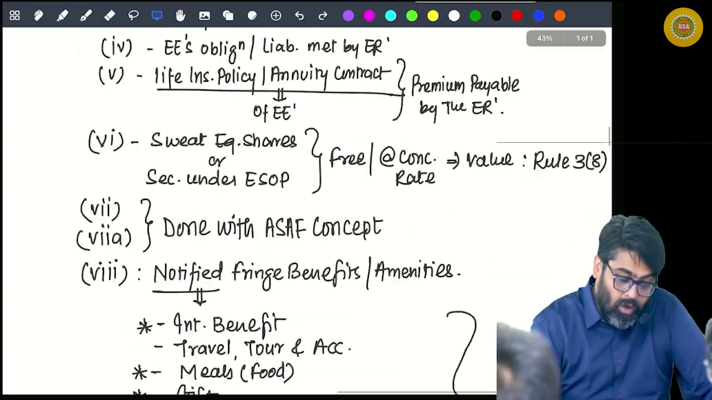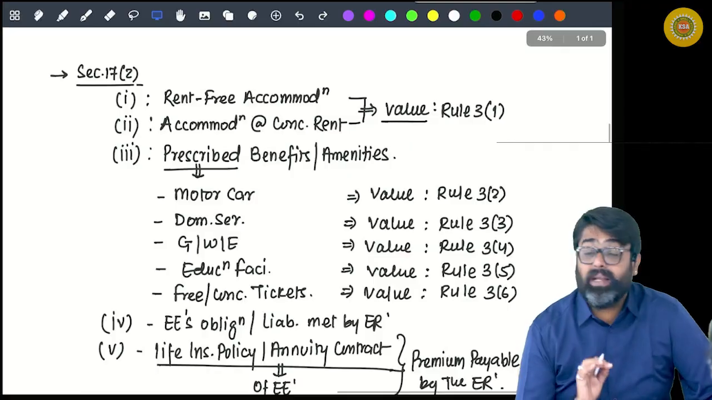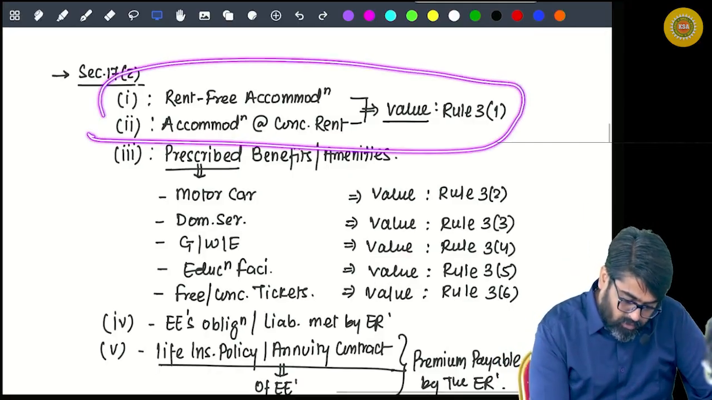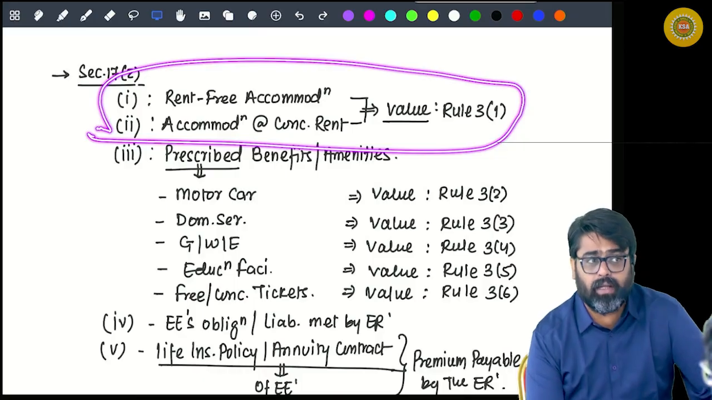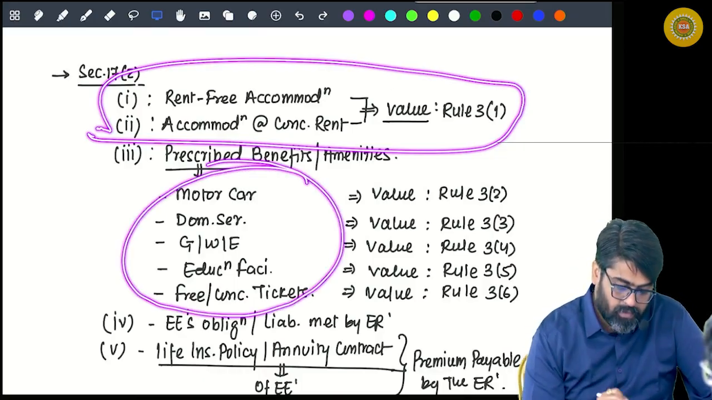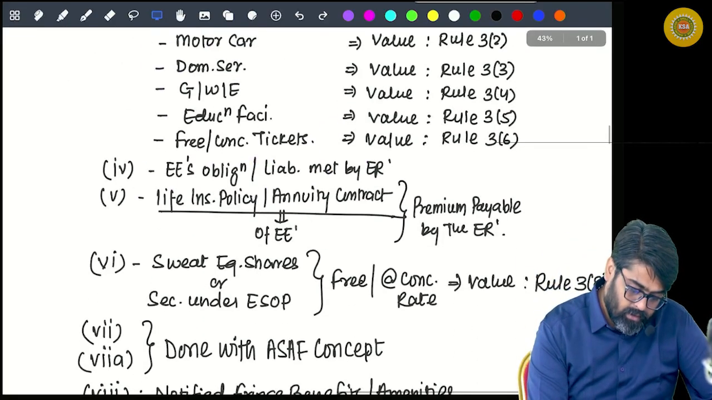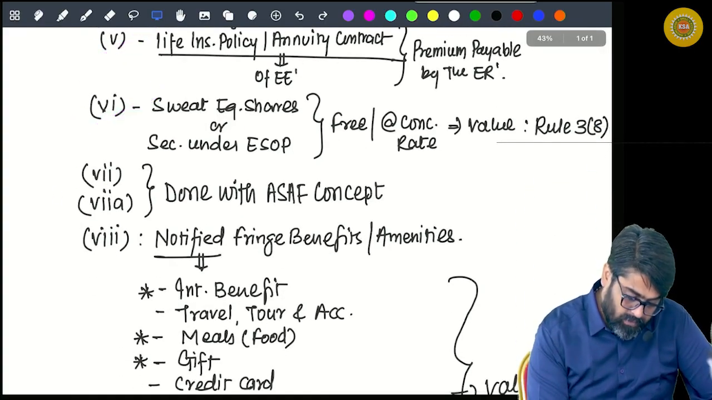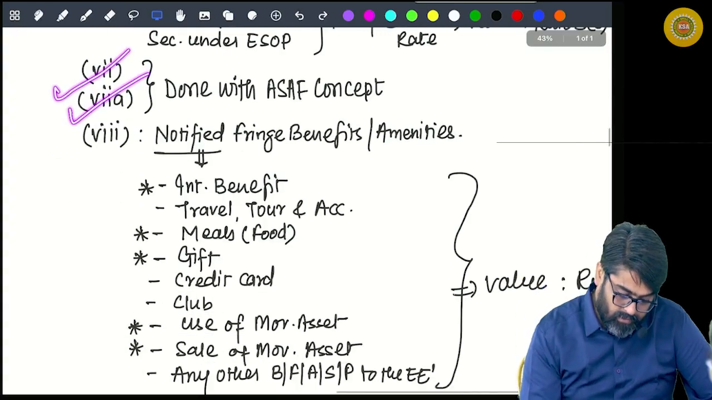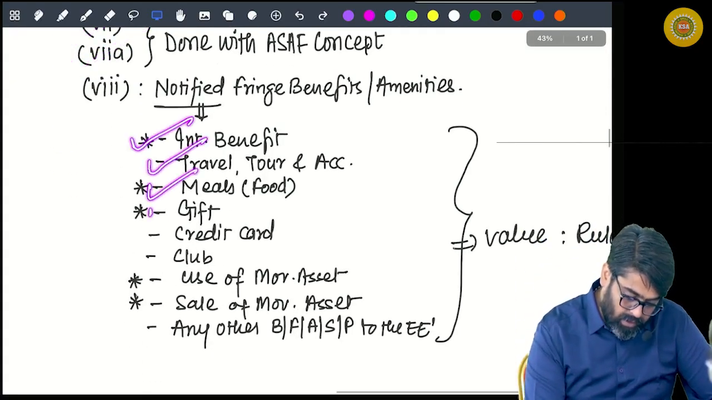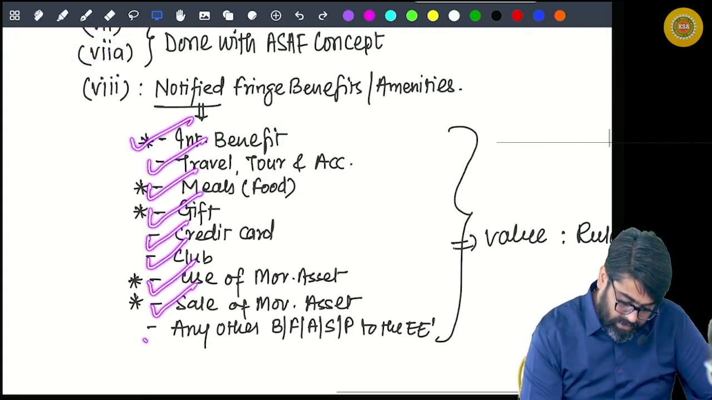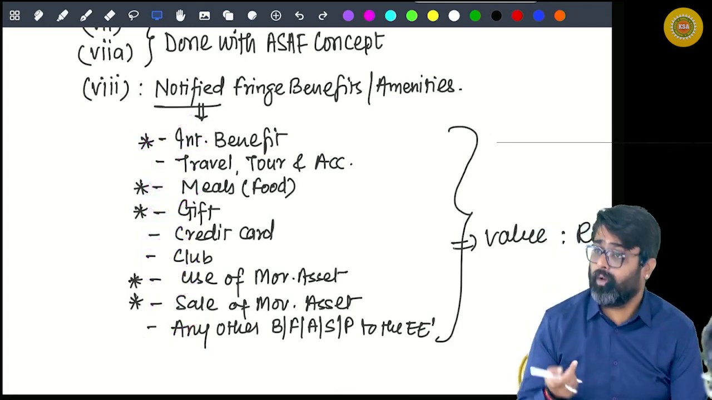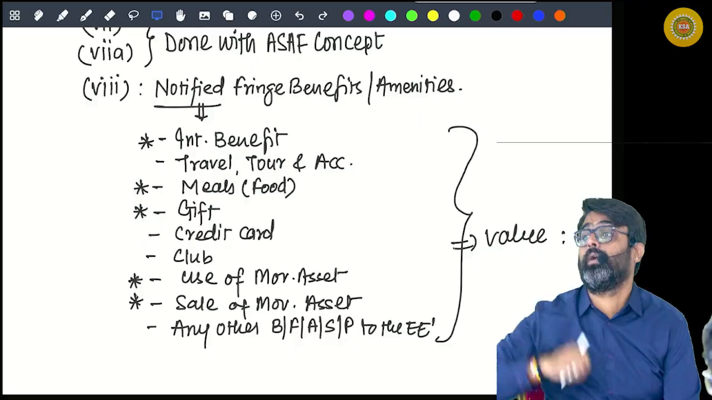In all, there are total 21 perquisites. How many? See, this is treated as 1. Accommodation is treated as 1. And how many are there? 5. 5 plus 1? 7, 8, 9, then this is 10, 11, 12, 13, 14, 15, 16, 17, 18, 19, 20. 20 are there. Sir, you were saying 21. No, in fact, it is 22. Two more perquisites we are supposed to see.